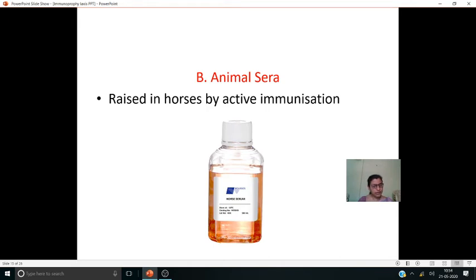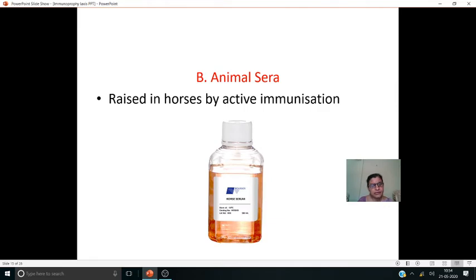Usually, horses are raised and given active immunization, and we stimulate the immunity in those horses, and the antibodies are produced there. Those antibodies we take from the serum, and we have to transfuse them to the appropriate people.